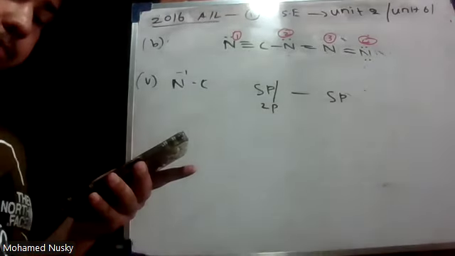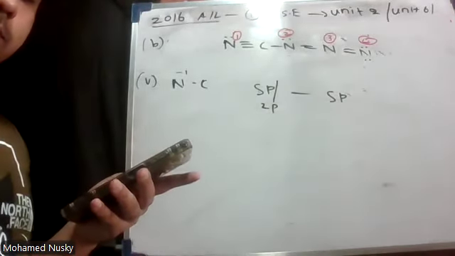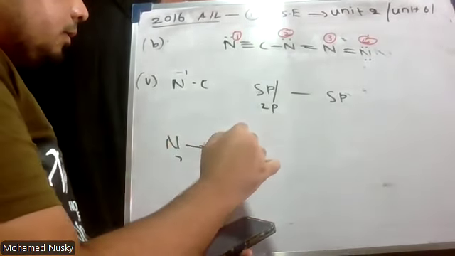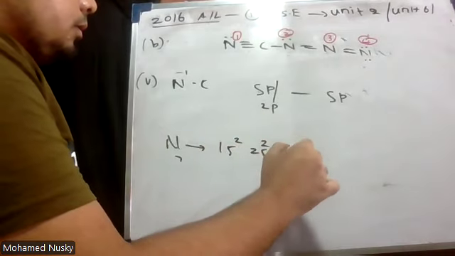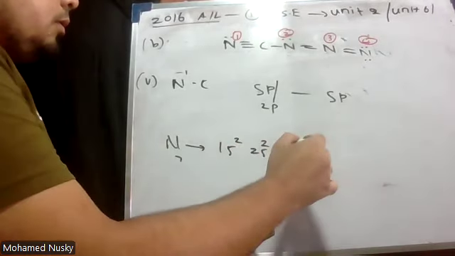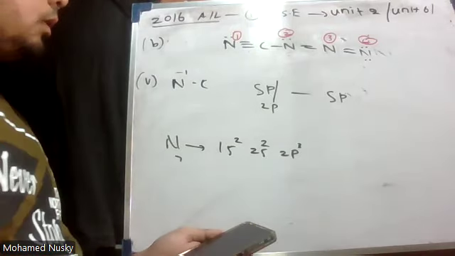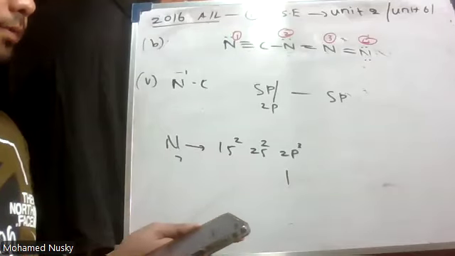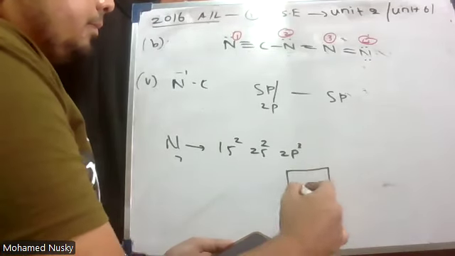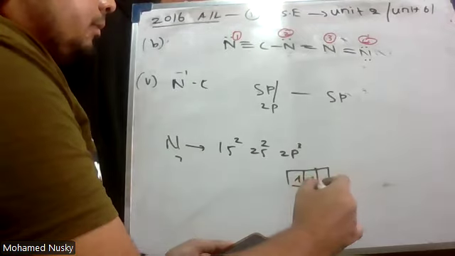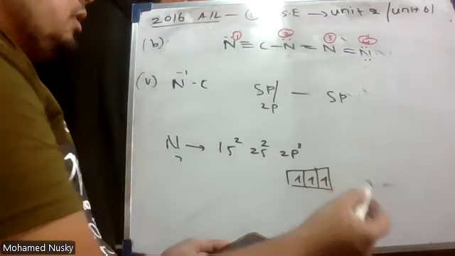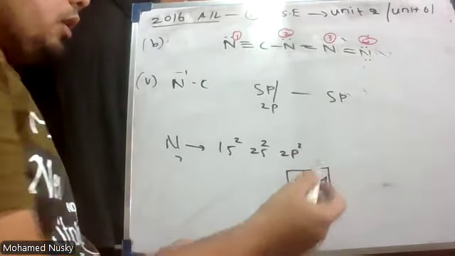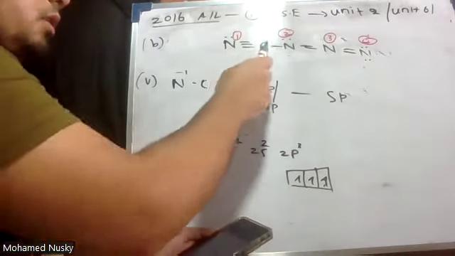Therefore, this lone electron will form the sigma bond with this carbon.